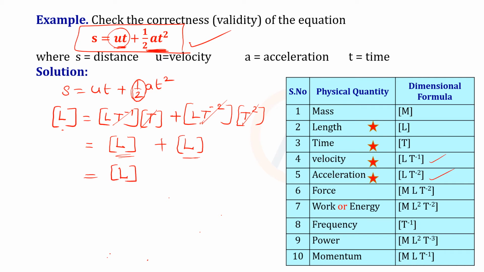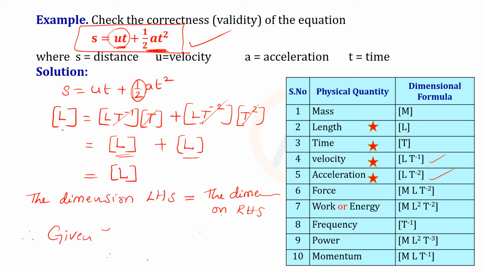So we can say that the dimensions on the left hand side equal the dimensions on the right hand side. Therefore the given equation is dimensionally correct. This is the answer. Let's do one more problem, you will understand more.